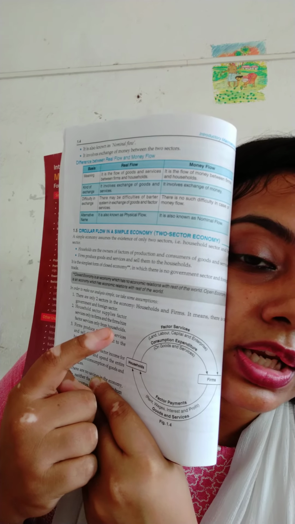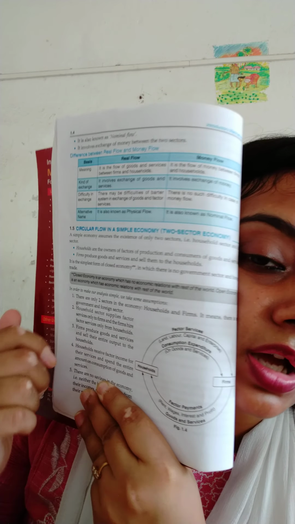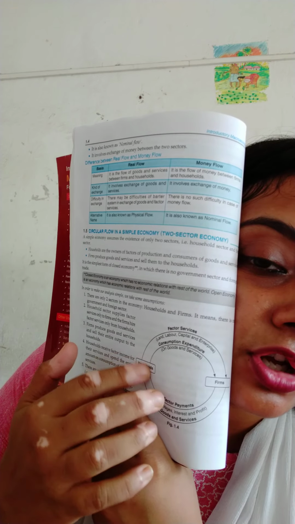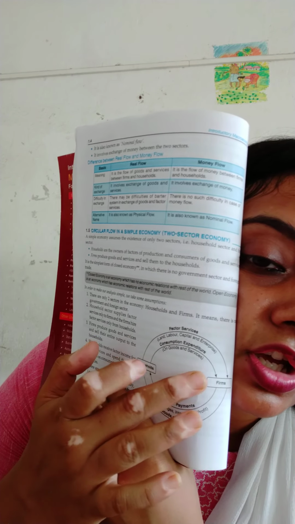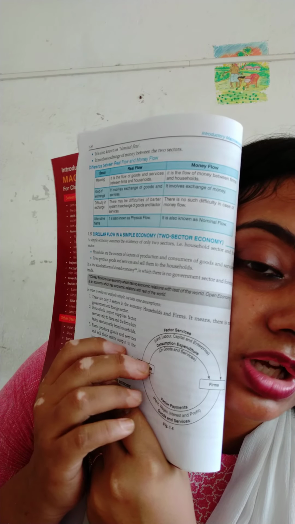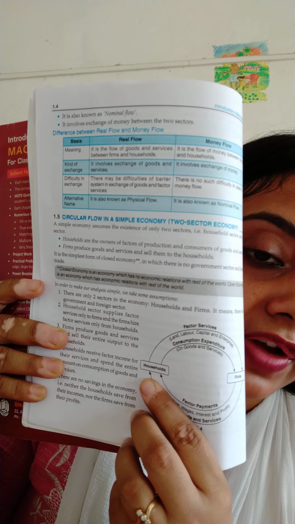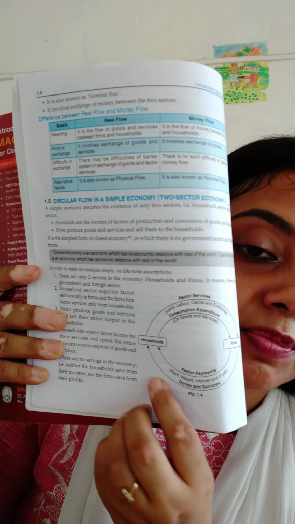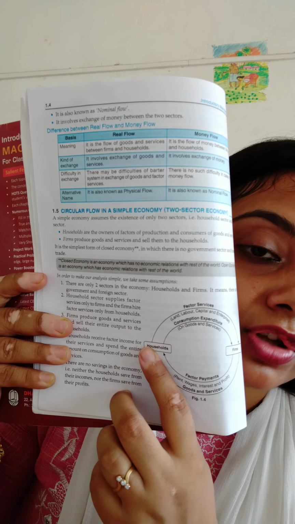Now, in regard to this factor services provided, the firm is paying the household. The firm will pay factor payments to the household. So, the household is earning factor payments against the factor service. So, the firms are paying the household the factor payments. So, household is providing factor services, firm is providing goods and services, firm is providing factor payments to the household